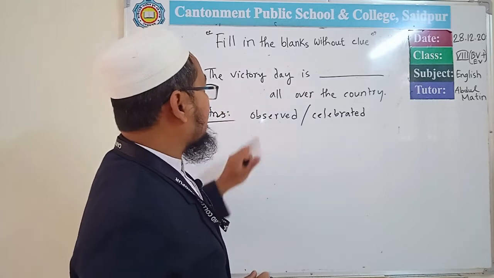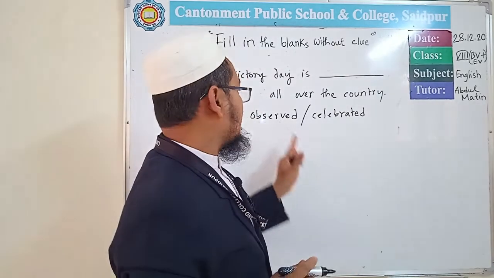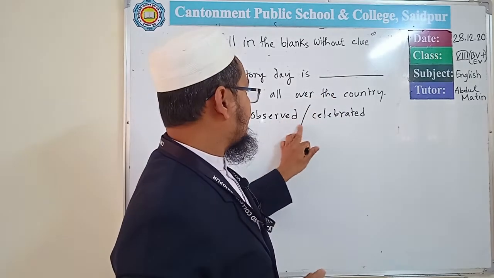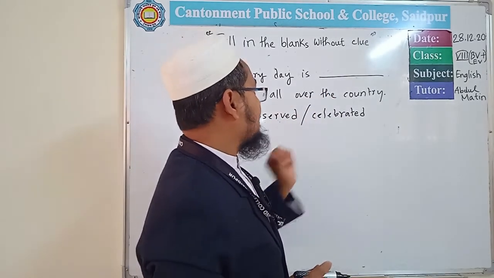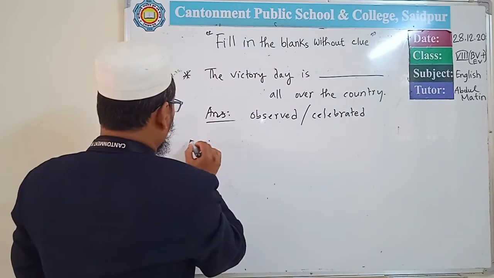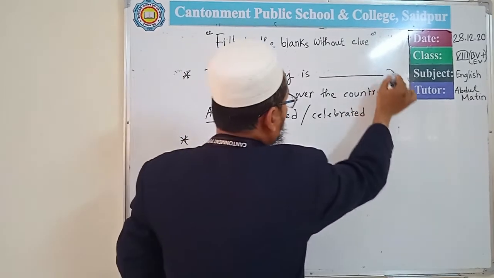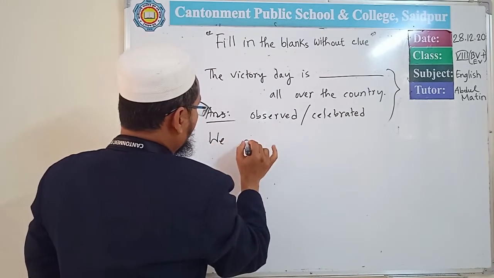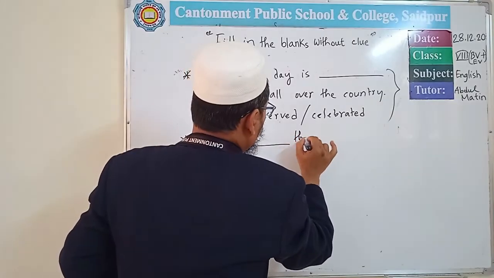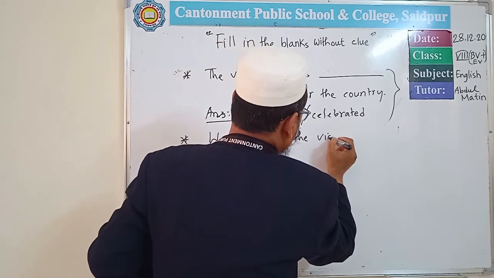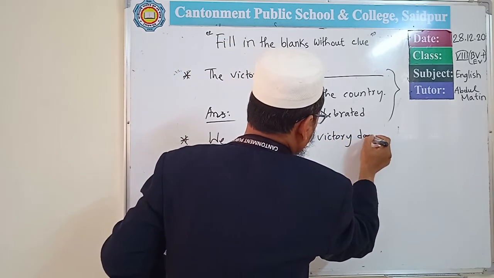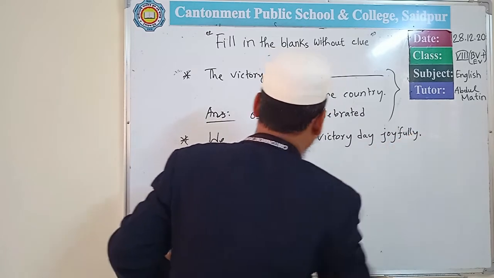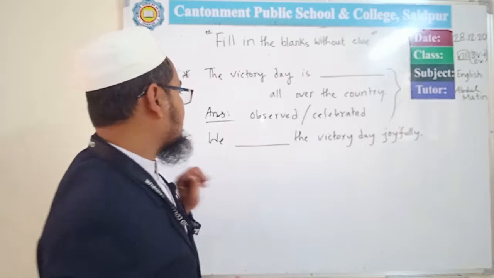So if you think that the sentence is in passive mood, then the answer must be in the past participle form of the verb, according to the passive mood of the sentence. If the sentence is like this: we dash the victory day joyfully. What will be the answer here?